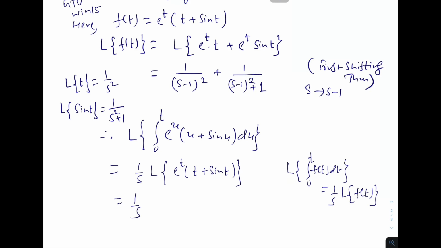So that we already found. So the Laplace transformation of e power t into t plus sin t is here. So that we can plug in here. So that is nothing but 1 over s minus 1 square plus 1 over s minus 1 square plus 1. So that is our answer.